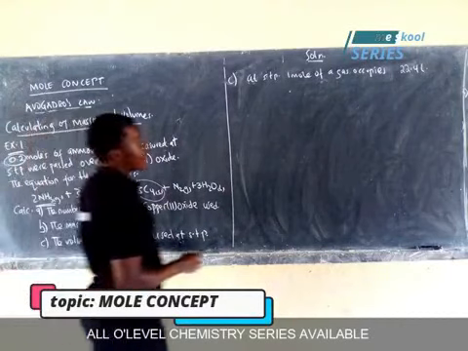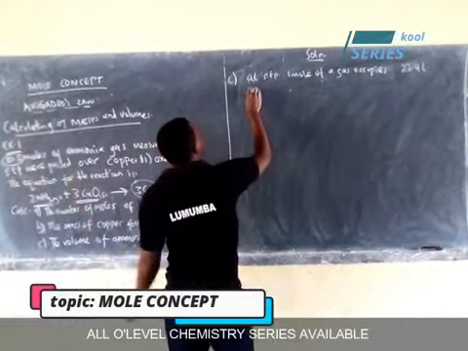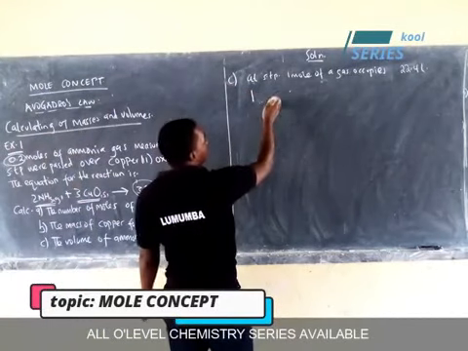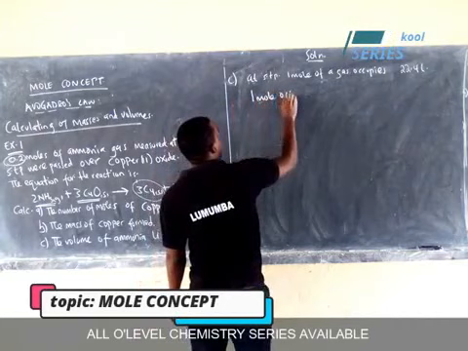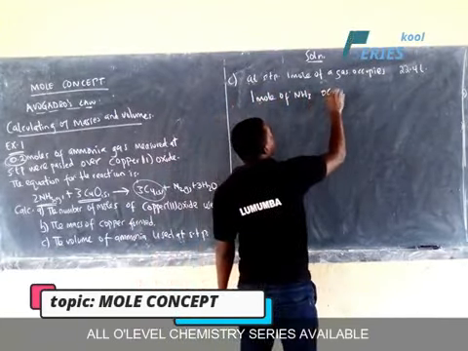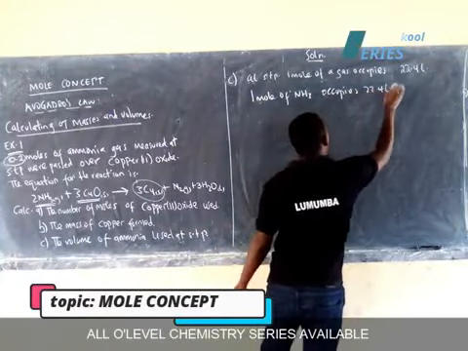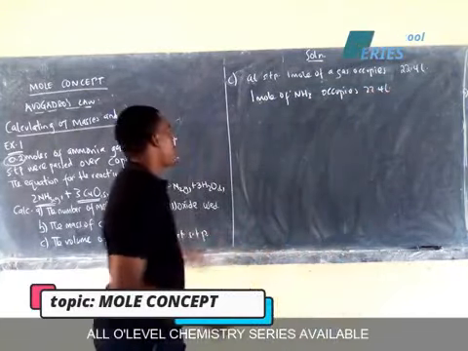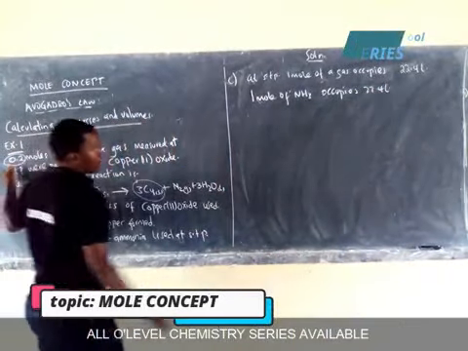So here I say that because I need moles, I need volume. Let me put the mole to this side. So 1 mole of ammonia occupies 22.4 liters. So if 1 mole of ammonia occupies 22.4, what of the 0.2 moles given?